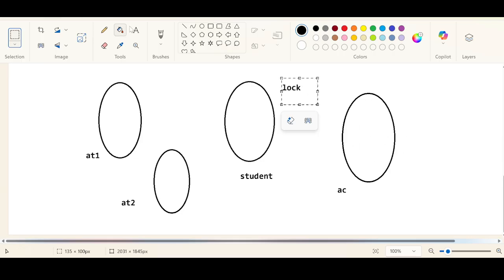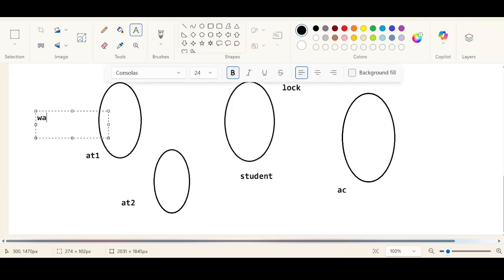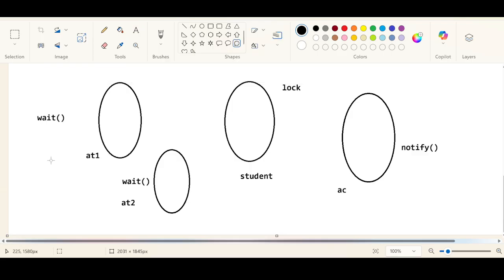From our example, A1 has the wait method, yes or no? A2 also has the wait method, right? And only AC has the notify method, yes or no? Only this has the notify method. Let us say A1 has gone into the waiting state.